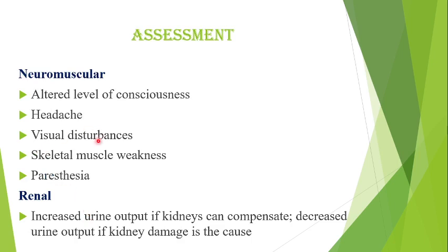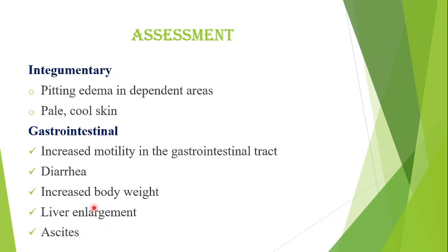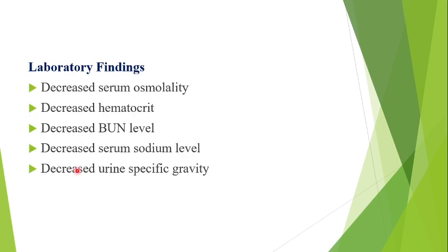Coming to neuromuscular, because of cerebral edema, an altered level of consciousness occurs, headache, visual disturbances, skeletal muscle weakness and paresthesia. Paresthesia means abnormal sensation of the skin, tingling sensation, prickling sensation, etc. In renal, either increased output or decreased output will happen. In integumentary, in skin, pitting edema in dependent areas, pale, cool skin. Gastrointestinal, increased motility in the gastrointestinal tract, diarrhea, increased body weight, liver enlargement and ascites will happen.